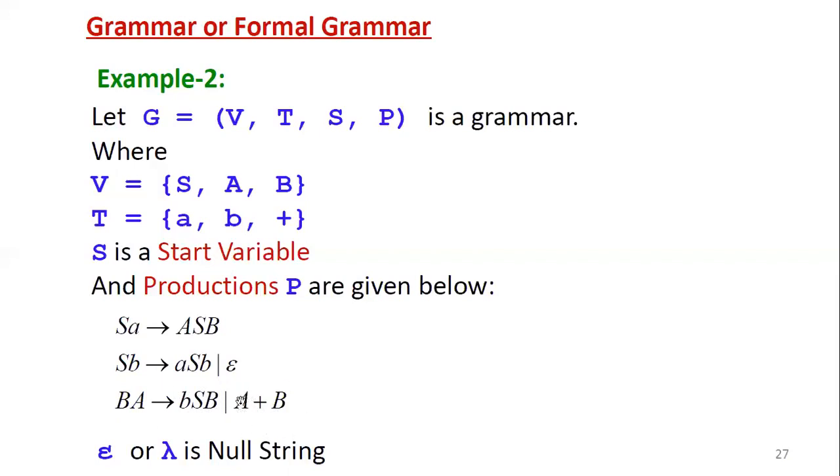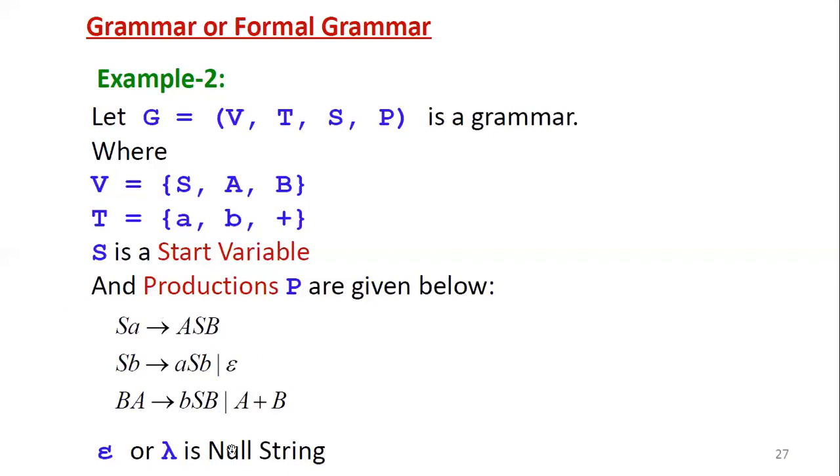Only the symbol OR in between separates them; the entire sequence is considered as one string, which is a combination of variables, terminals, or even null. Now A plus B is one string, which is a combination of a variable A, a terminal plus, and a variable B. So this is the second production.